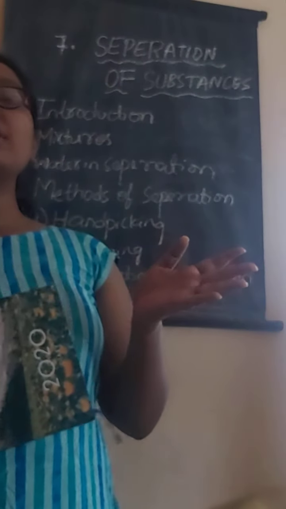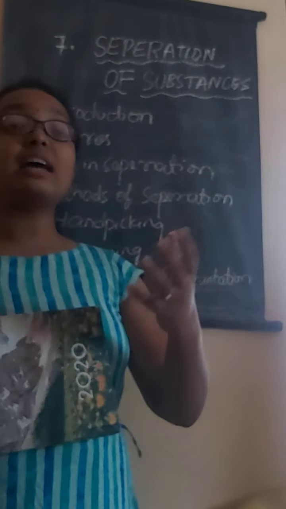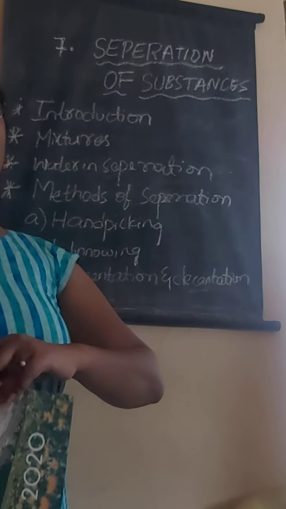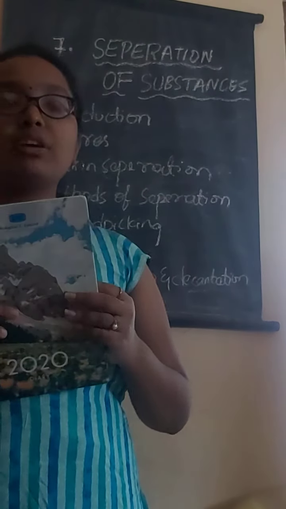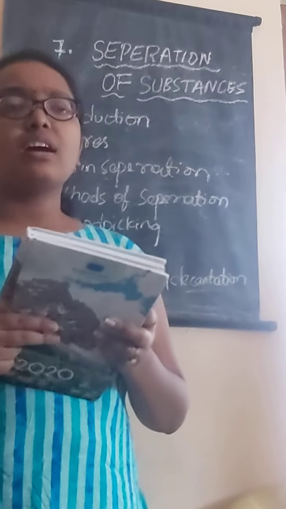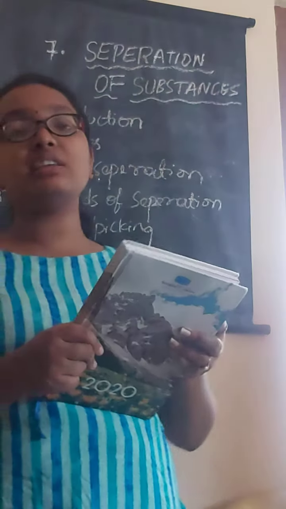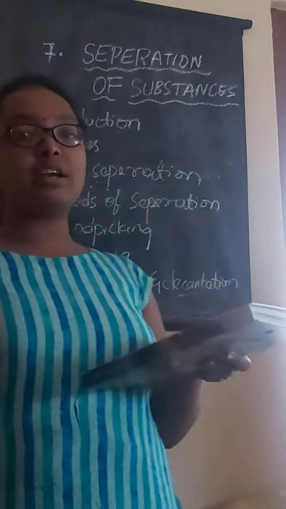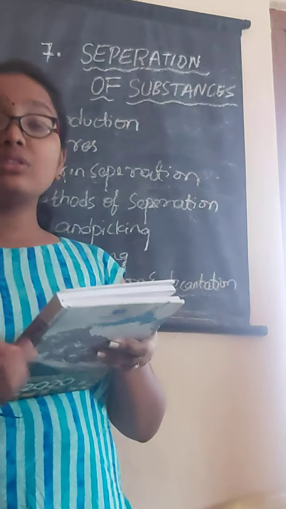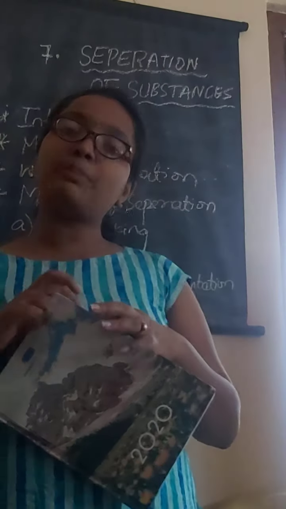So how do the farmers separate the grains from the husk? When the wind is coming, the farmer takes a big winnowing tray and slowly drops the grains downwards. You will see a picture in your textbook. As he drops them, the husk separates through the wind and the grains fall down. This is mainly used for the separation of grains.